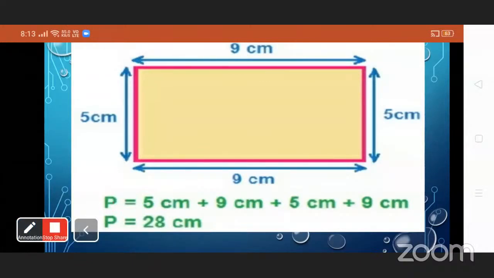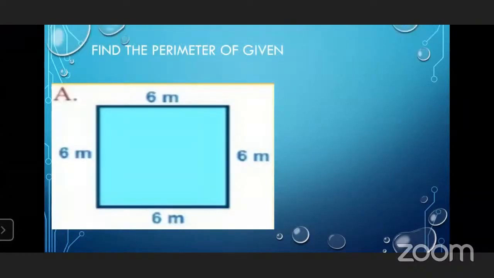The perimeter is the sum of all sides of any figure. Now find the perimeter of the given figures. So students, let's find out.